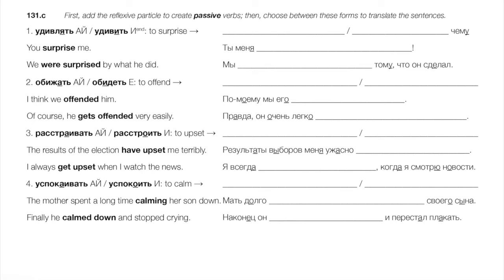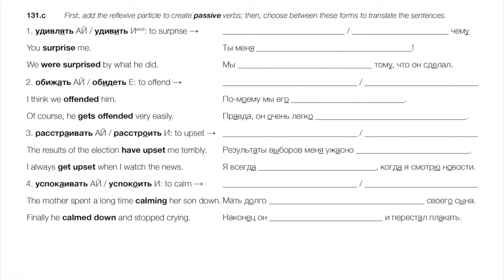The mother spent a long time calming her son down. Мать долго успокаивала своего сына, right? She, for a long time, imperfective, was calming him down, or we could say trying to calm him down. Finally, he calmed down and stopped crying. Okay, now we could think of this more literally as he was calmed down, right, by his mother, right? So we need the passive meaning here. Наконец он успокоился и перестал плакать.